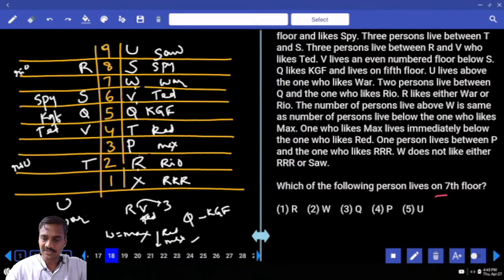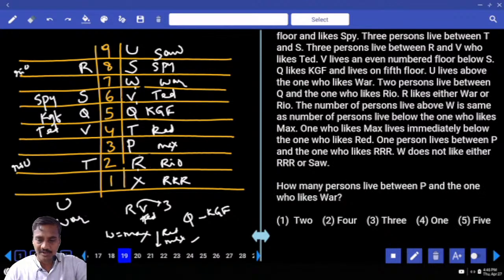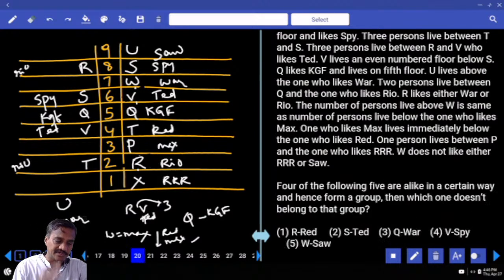Then which of the following persons lives on the 7th floor? W lives on the 7th floor, choice 2. And how many persons live between P and the one who likes war? Now between P and the one who likes war, there are exactly 3, choice 3.